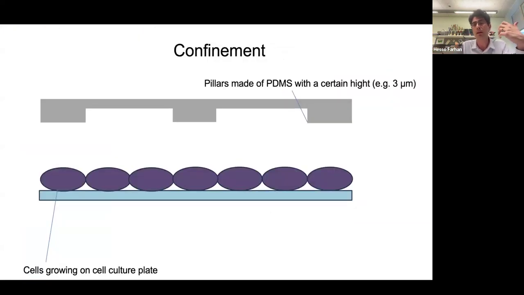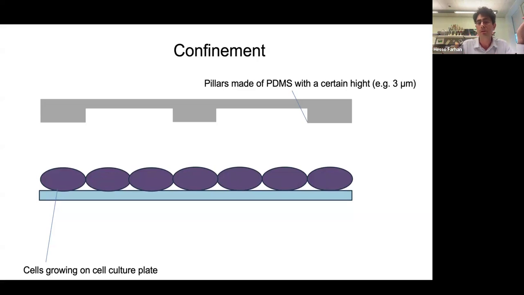So how do we induce confinement of the cells? We grow the cells on a glass coverslip. Then we come with pillars, and these pillars have a certain height. For instance, these pillars have a height of 3 micrometers. This will determine the height that the cells are allowed to grow. Cells, for instance HeLa cells, which is what most figures will be done with, have a height of about 10 micrometers. So if you compress them down to 3 micrometers, they will be confined to 3 micrometers.